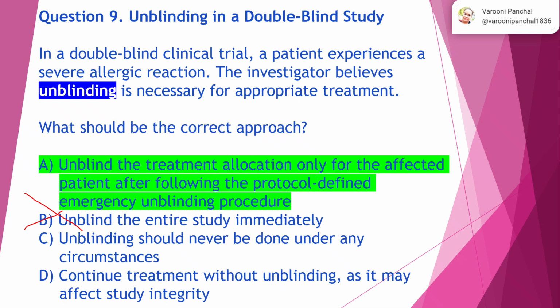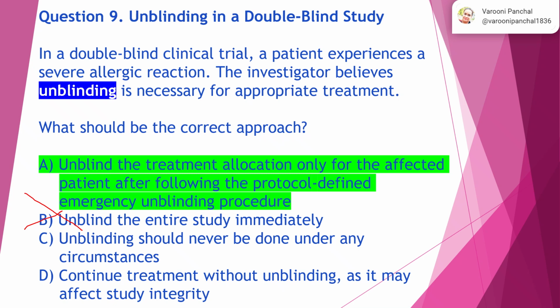Option C, unblinding should never be done under any circumstances. Well, this is a very closed kind of option, right? Some provision should be available, because if the patient has given any severe allergic reaction, then there should be some flexibility. It should not be that you should never do the unblinding.